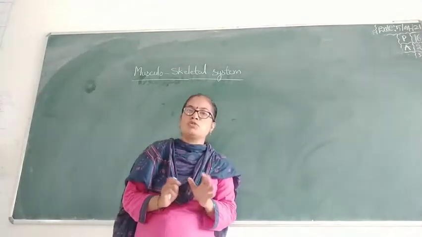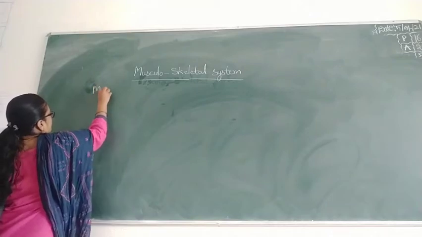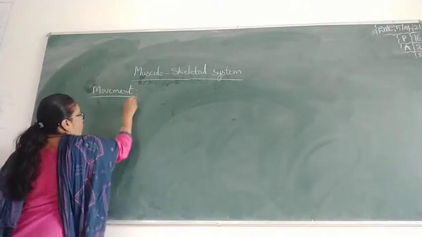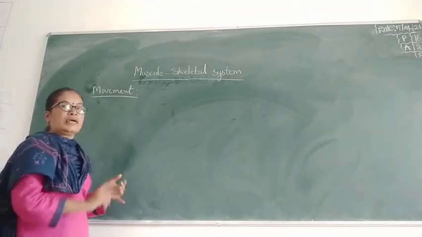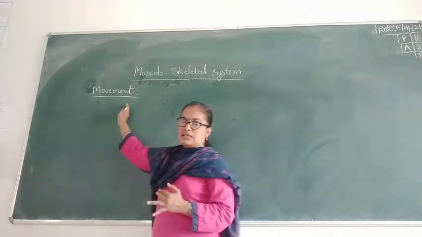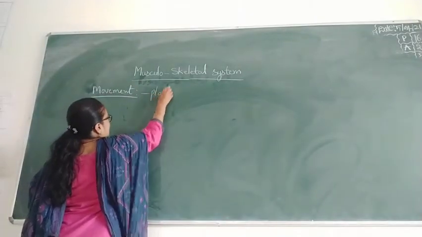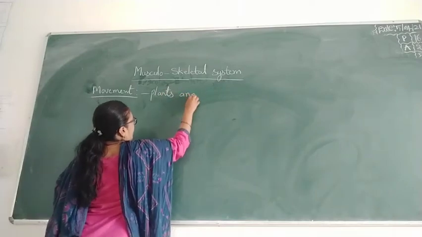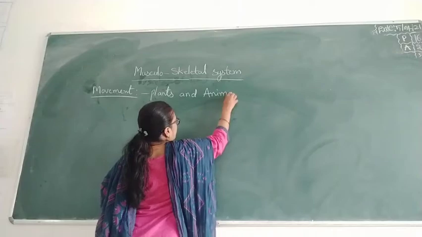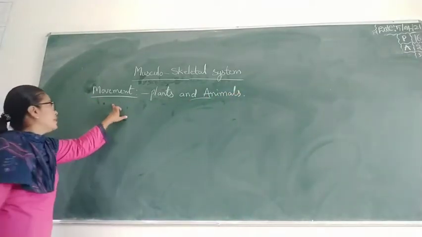Movement and locomotion are different. What is movement? Movement is shown in plants and animals, both. They show movement. What is the meaning of movement?